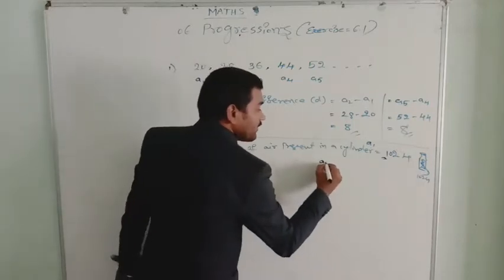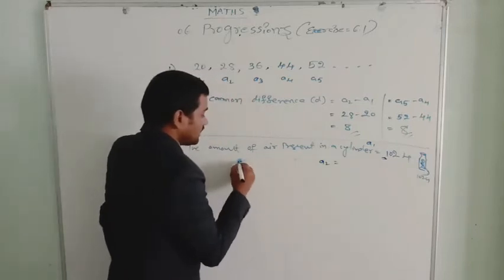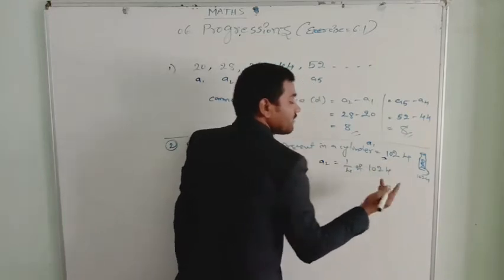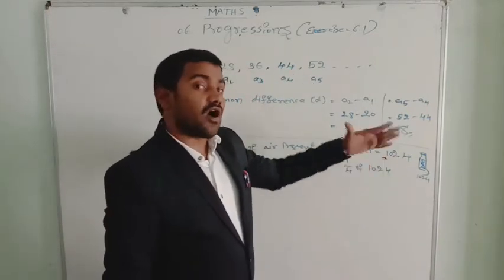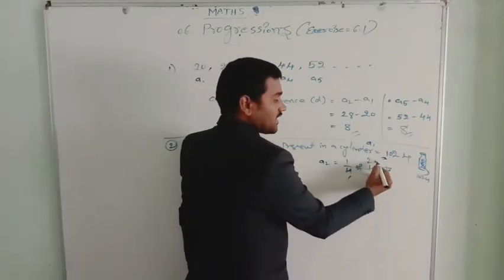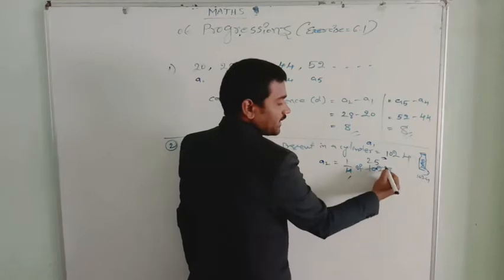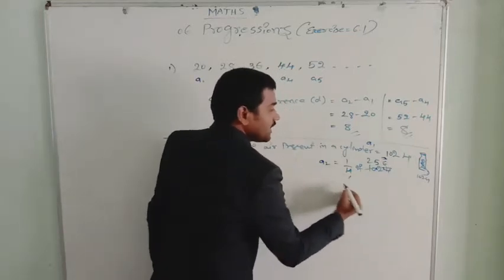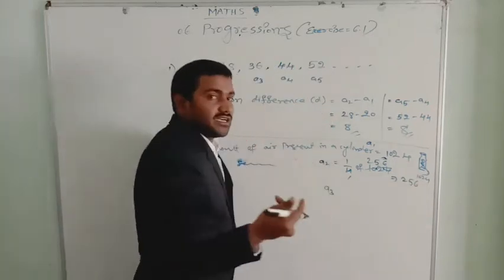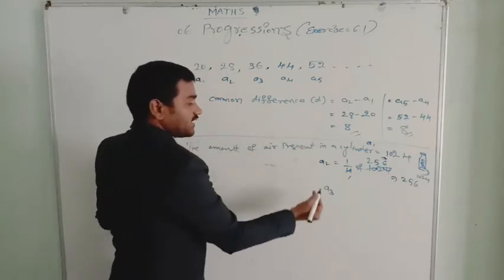The second time, A2, 1/4 of 1024 of the air will go out. So 4 ones are 4, 4 twos are 8, 4 fives are 20, 2 left; 4 fives are 20, again 2 left; 4 sixes are 24. That means A2 equals 256. Then A3, the third term, when the initial one is the first term and this is the second term.